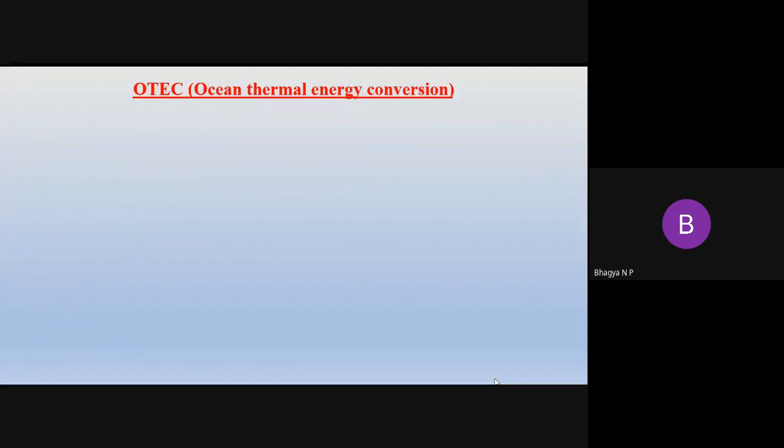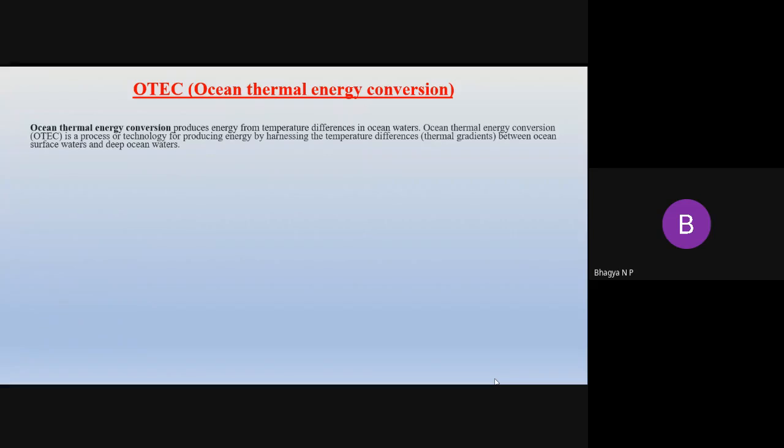Next we move to OTEC. OTEC means ocean thermal energy conversion. Ocean thermal energy produces energy from the temperature differences in the ocean water, that is, the temperature difference between ocean surface water and deep ocean water.